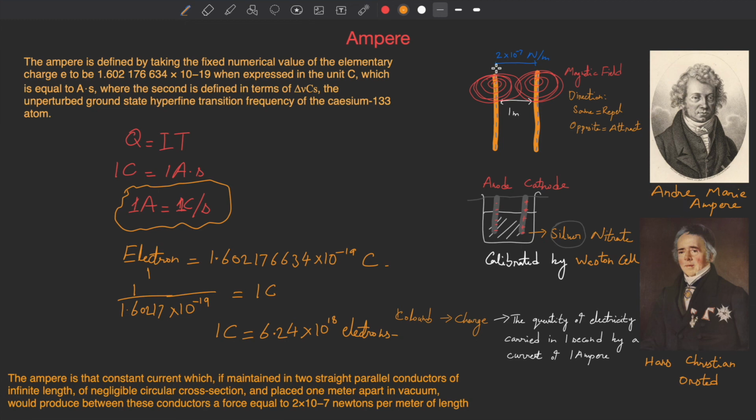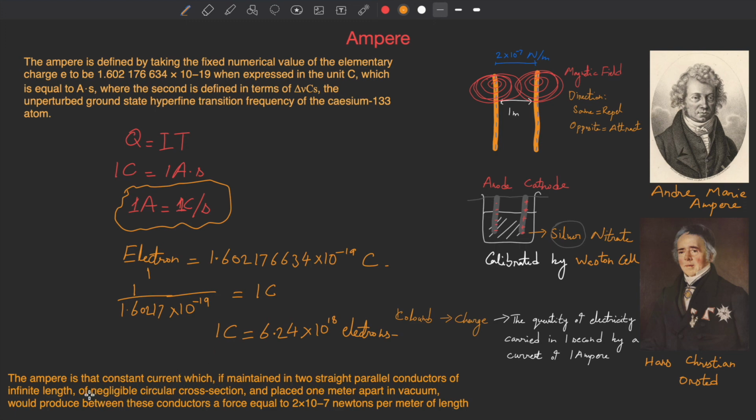When you take wires of infinite length and pass electricity through them, they will generate a magnetic field. When you take them in vacuum parallel to each other, with the distance between them about 1 meter, they will produce a force equal to 2 multiplied by 10 to the power minus 7 newton per meter. I'm sorry about this, but I think I forgot something.